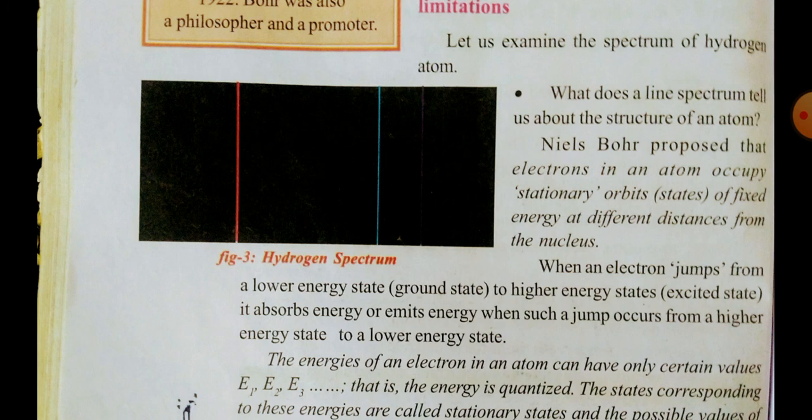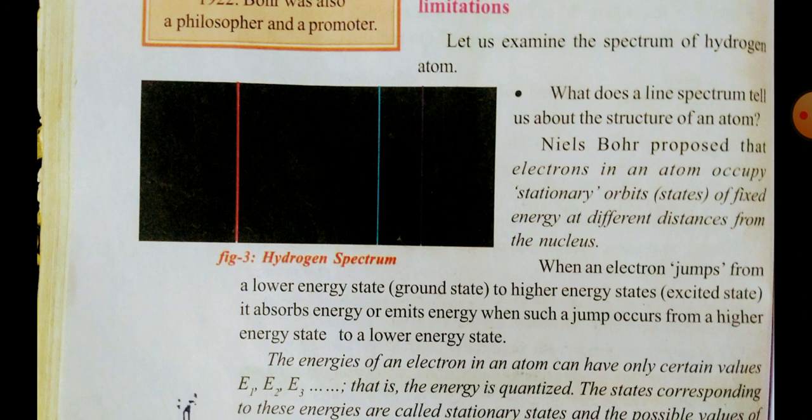That's why the first important point in Niels Bohr's atomic model of hydrogen is electrons in an atom occupy stationary orbits of fixed energy at different distances from the nucleus.